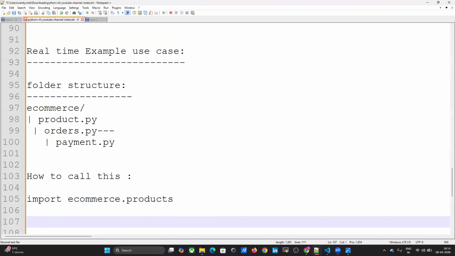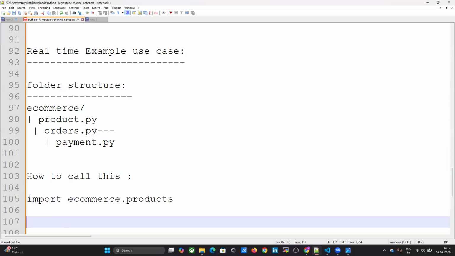In the products module you have defined, for example, clothes related, footwear related, goggles, or electronic items.